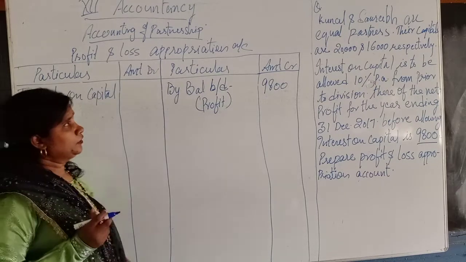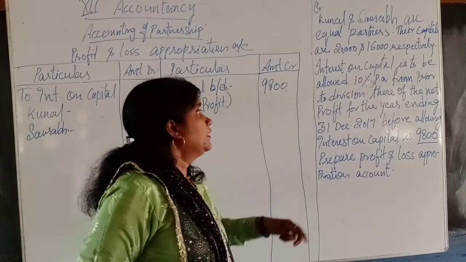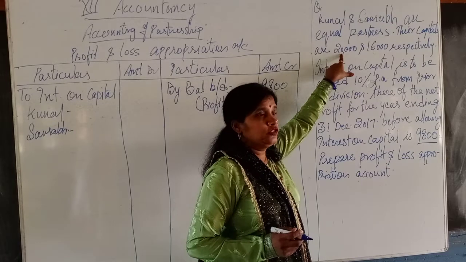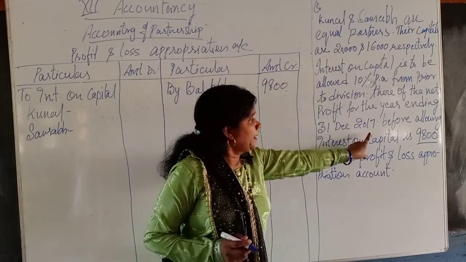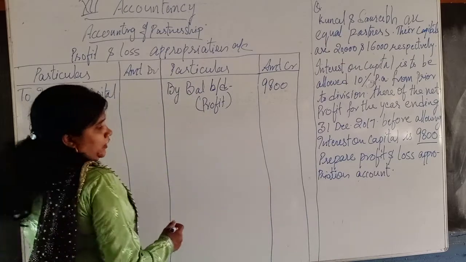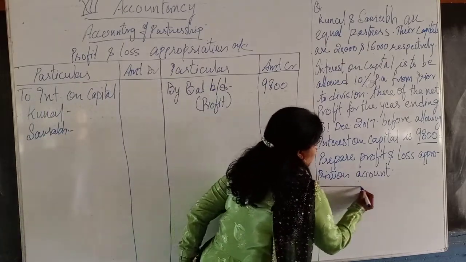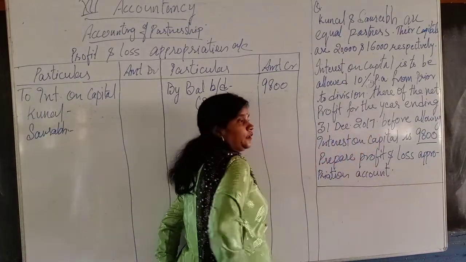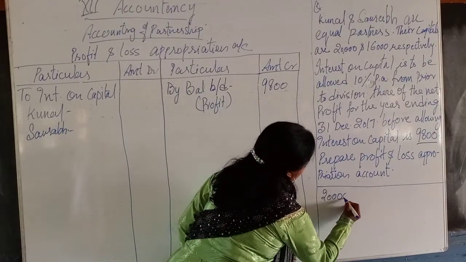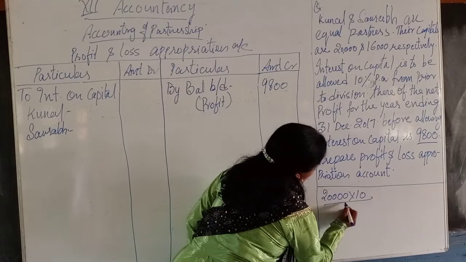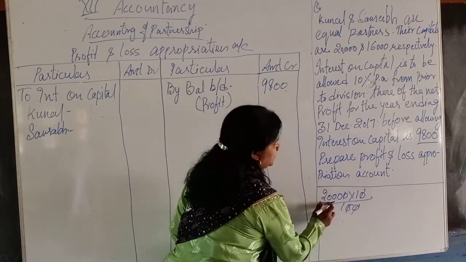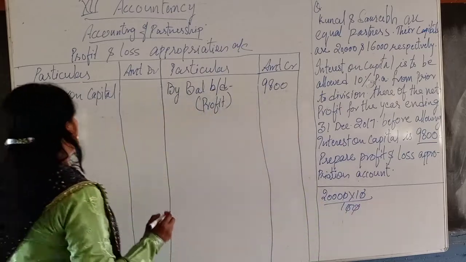So now tell me, the capital of partner Kunal is 20,000 and the 10% of 20,000 is, you will calculate. So I am going to calculate over here on this rough side. 20,000 into 10 upon 100 is 2,000. So interest on capital is